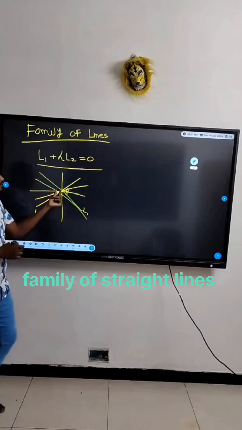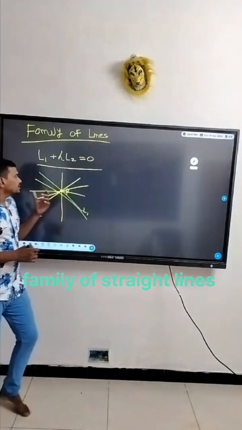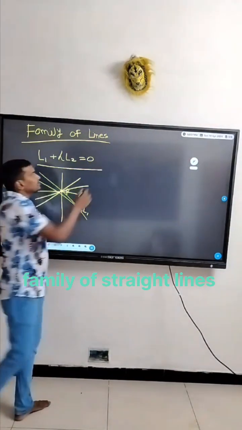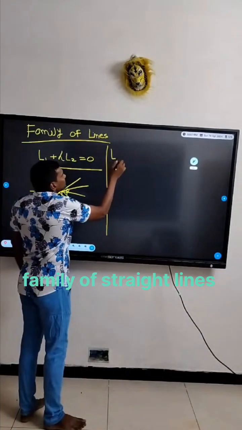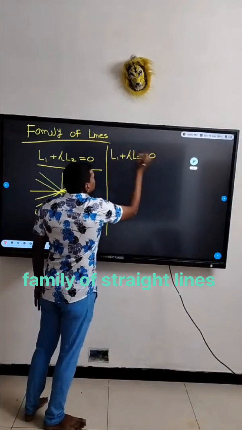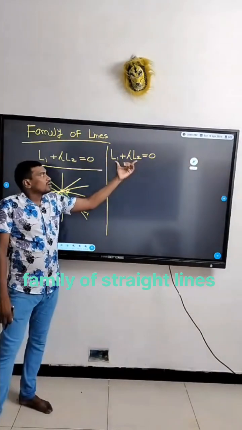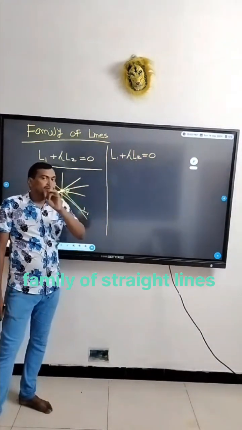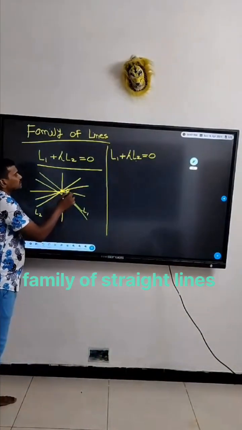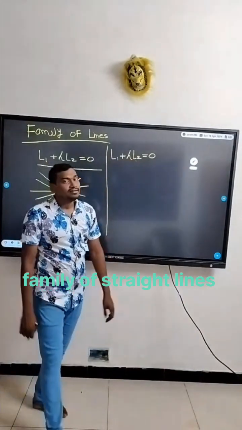These all lines are passing through this. But suppose we have to write the equation of any of these lines, then what will we write? Then we will always write L1 plus lambda L2 equal to 0. And this line always passes through one fixed point. What is that fixed point? That fixed point is point P, the point of intersection of L1 and L2.